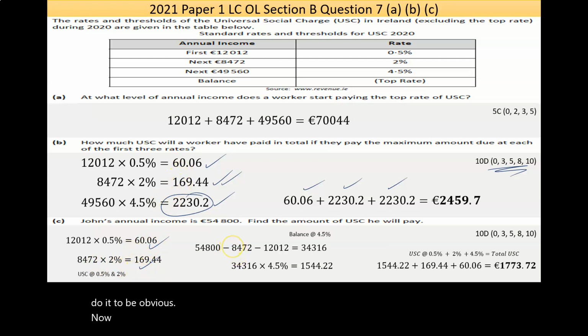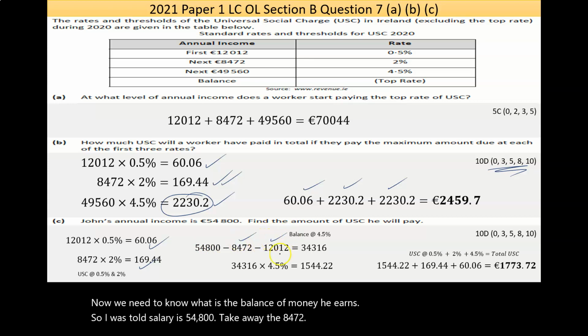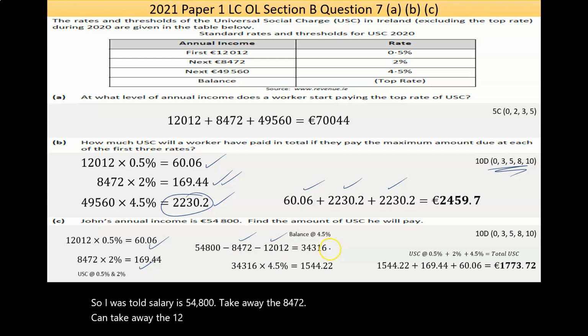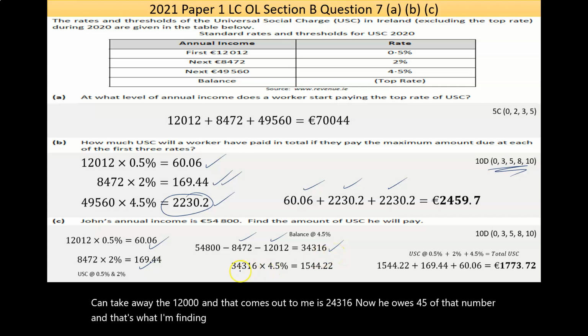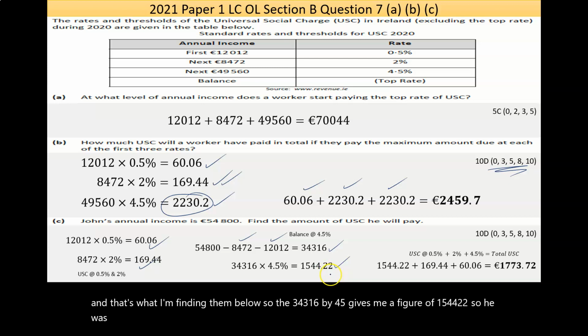Now we need to know what is the balance of money he earns. So his total salary is 54,800. Take away the 8472, okay, and take away the 12,000. And that comes out to me as 34,316. Now, he owes 4.5% of that number, and that's what I'm finding down below. So the 34,316 by 4.5% gives me a figure of 1544.22. So he owes a bit above 1,500 euro on the balance.